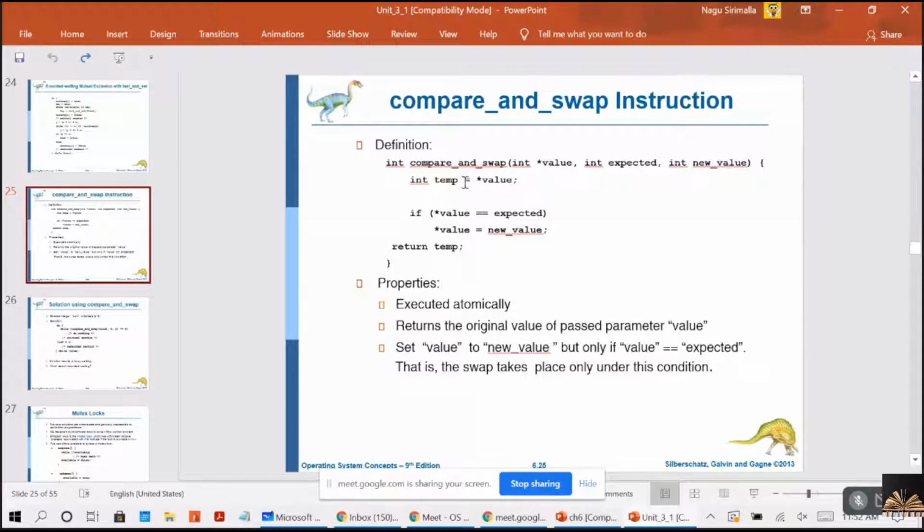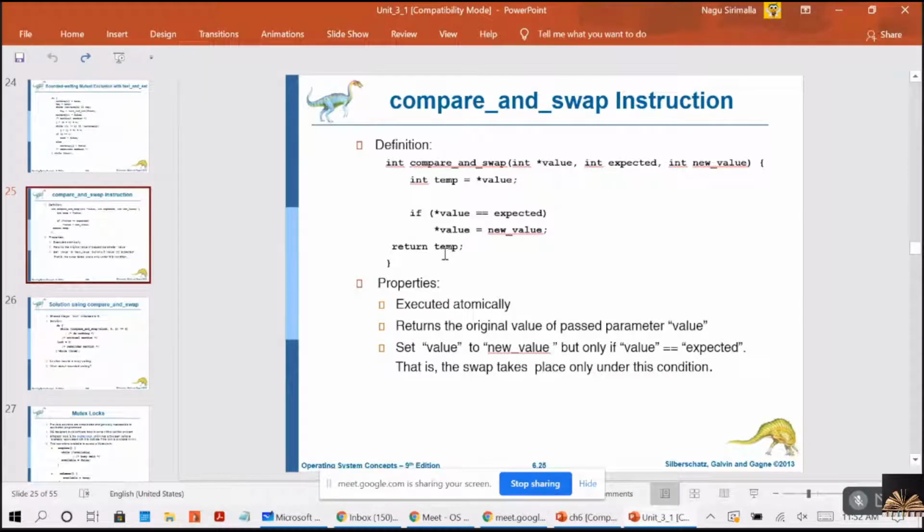When P1 is getting executed, remember guys, temp will be 0, and we have made no changes after the swapping. Because this condition is failing, it will not do the swapping for P2, but it will return temp as 0.